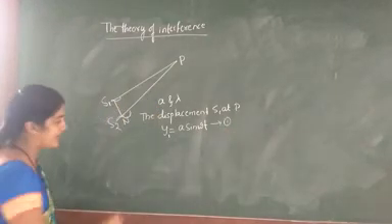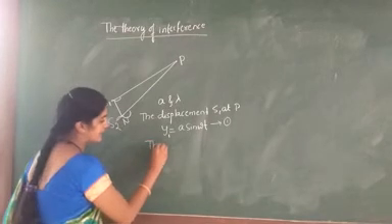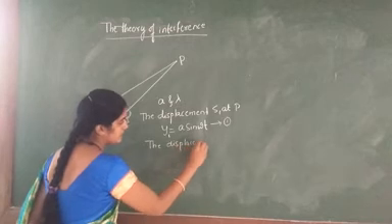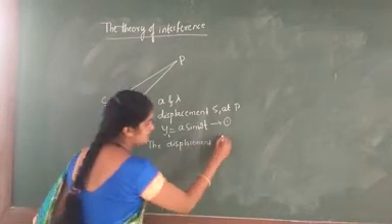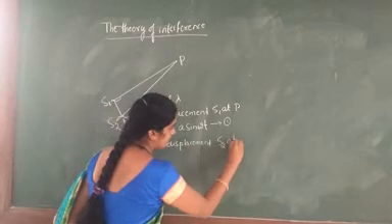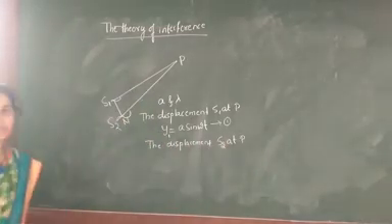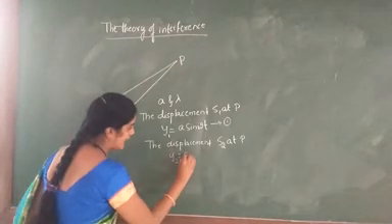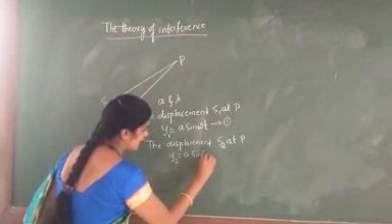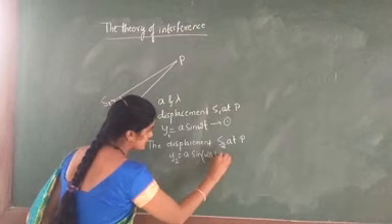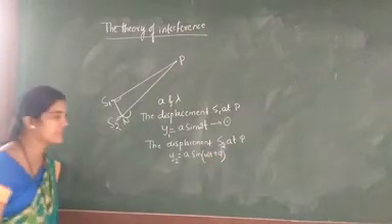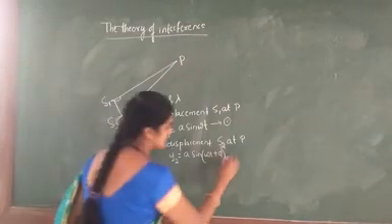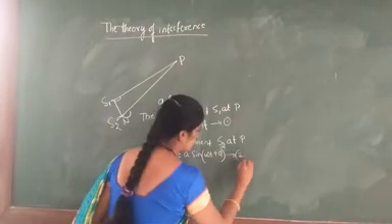Now, second, we consider the displacement due to S2 at the point P. We have taken y2 is equal to a sin(omega t plus phi). Let us consider this as equation 2.